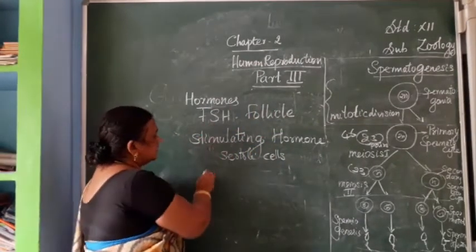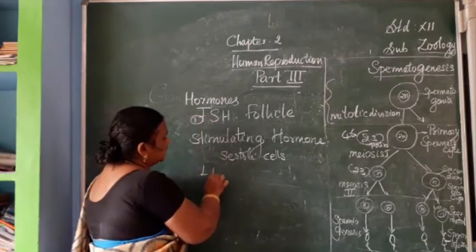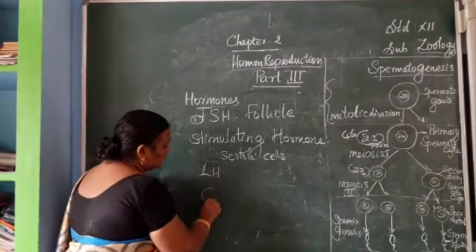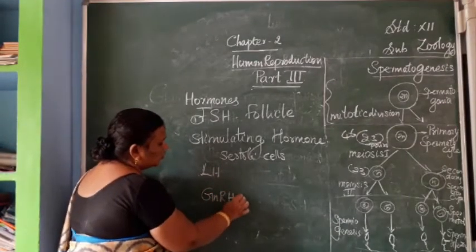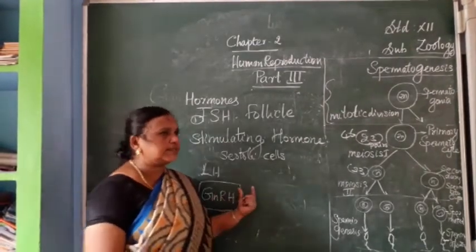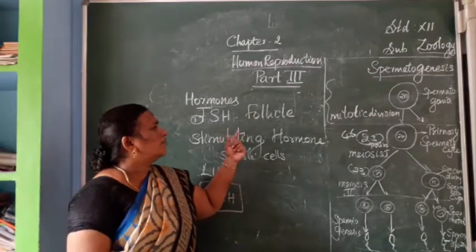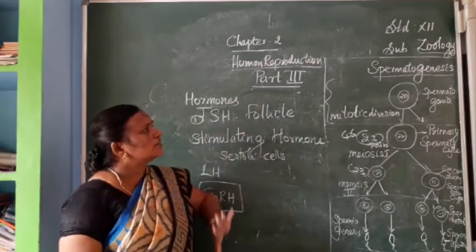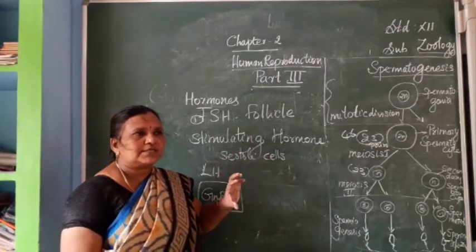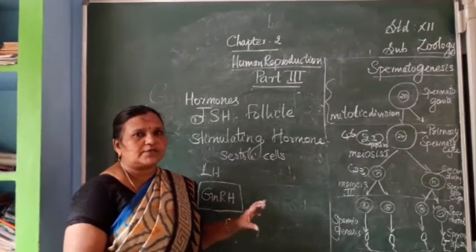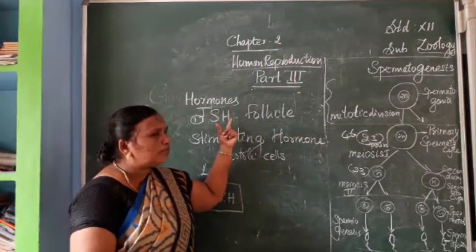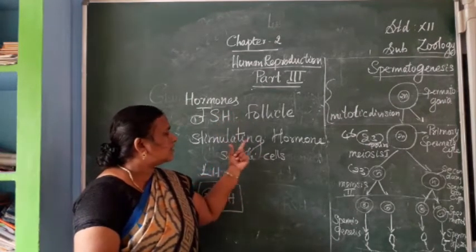First one is the FSH, then second one LH. Both the hormones are stimulated by the hormone GnRH, gonadotropin releasing hormone. So this is the basic hormone for the functioning of testes, the basic hormone responsible for the total functioning of testes, because it is giving the stimulation for both the sex hormones in males, FSH, follicle stimulating hormone.